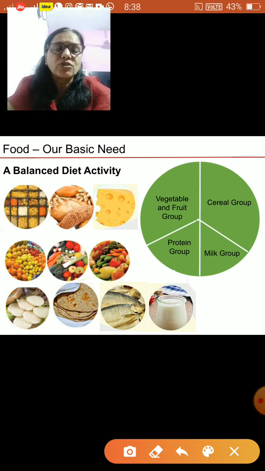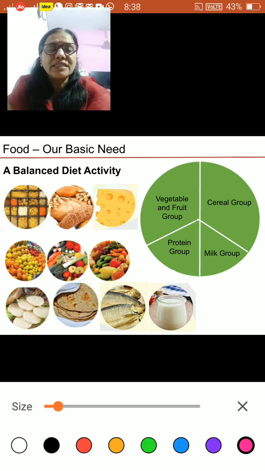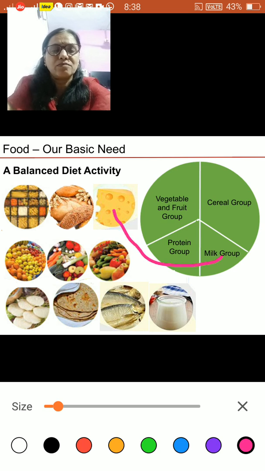Now, what we are going to do is place each of these foods in its correct food group. You understand? So, let's begin. This is the cheese, right? So, cheese should go to the milk group, right? This is the milk group. Then are the grains, wheat or rice. Some grains are there, so they should go to the cereal group. So I'll put it in the cereal group.